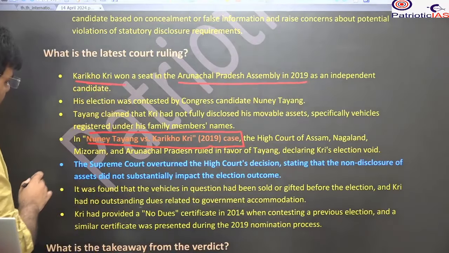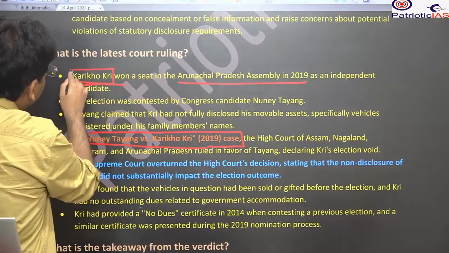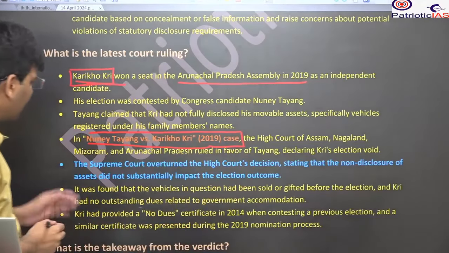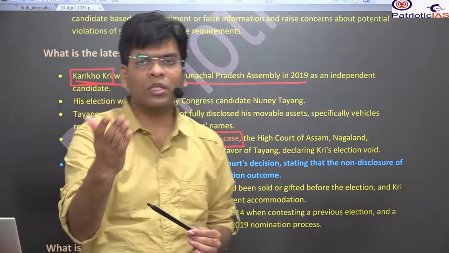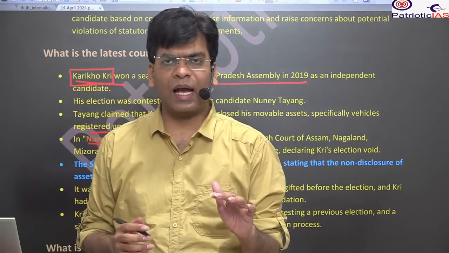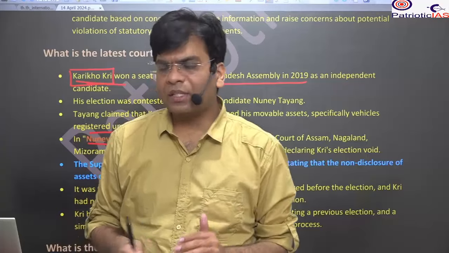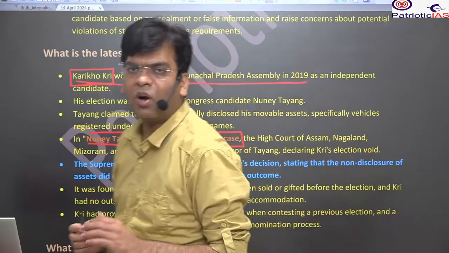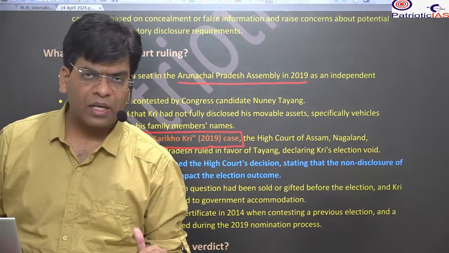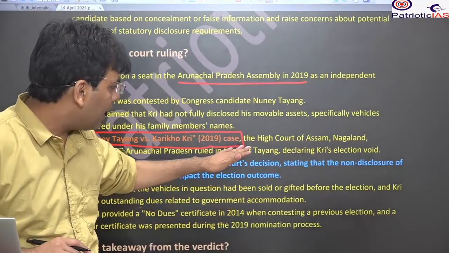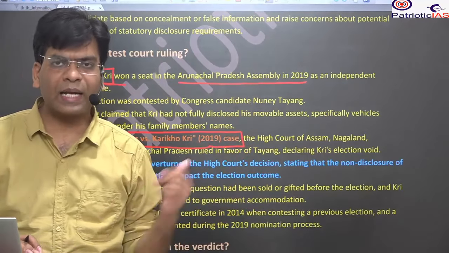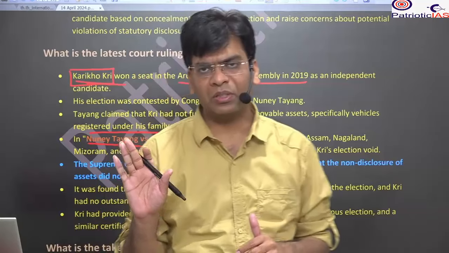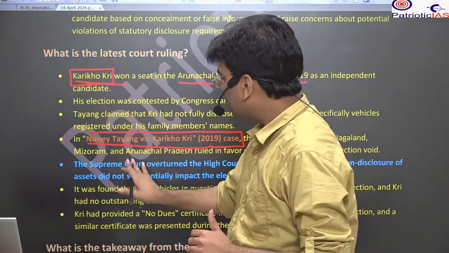Karikho Kri was the independent candidate who won the 2019 election, and the Congress candidate was Nuney Tayang. Nuney Tayang went to court and said that the asset filing by Karikho Kri was not as per the law, that he had missed many of his assets. The High Court accepted this, agreed that the candidate had missed assets, and declared his election null and void. Again, the appeal reached the Supreme Court.